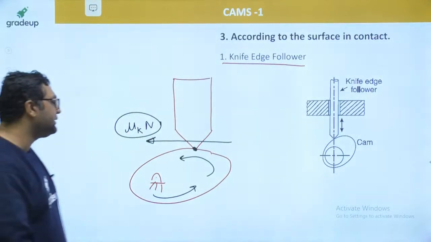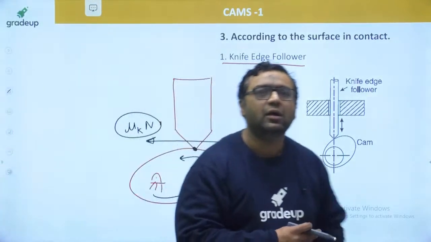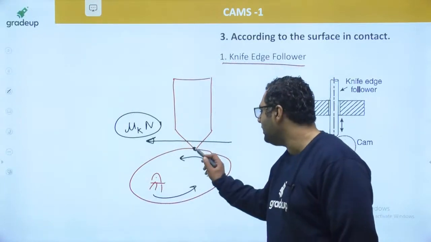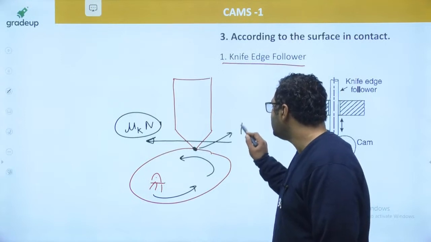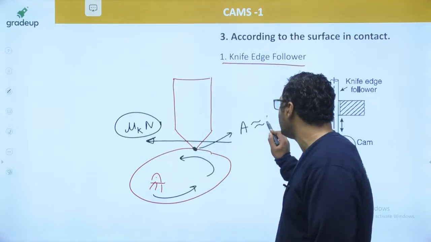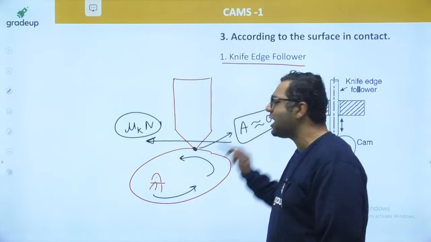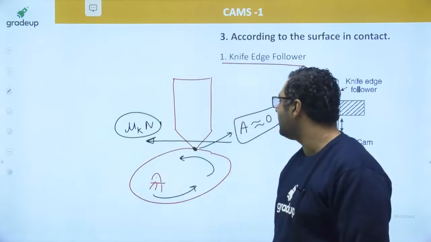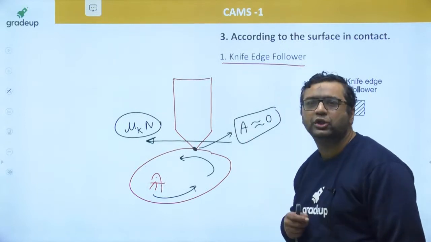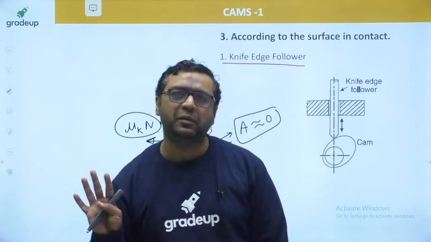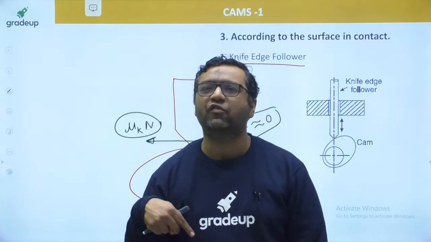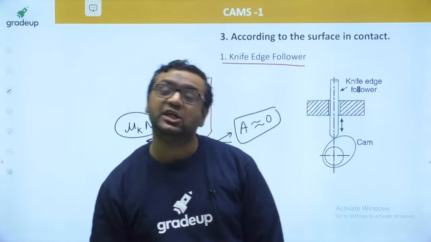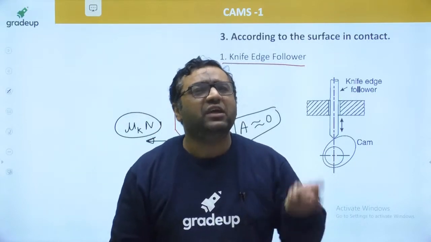So when we are saying this is the maximum value of friction, the point is, this is a very small area. Here the area is nearly equal to 0, as this is a sharp point. If I am saying the area is nearly 0, I don't mean the friction will be more, because friction is independent of area. But the point is less, so the pressure is more. Because of that, the wear will be more.